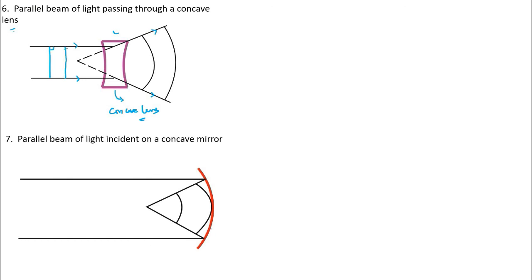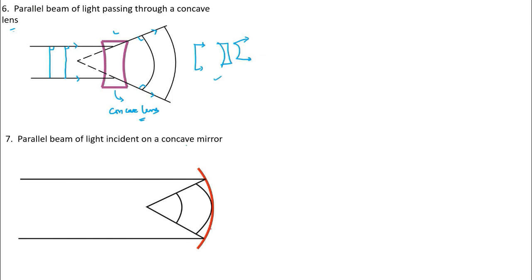Perpendicular, perpendicular, here perpendicular, at all such points. So if you want to draw the short form, concave lens, divergent beam, you can draw like this. So this is a short form.